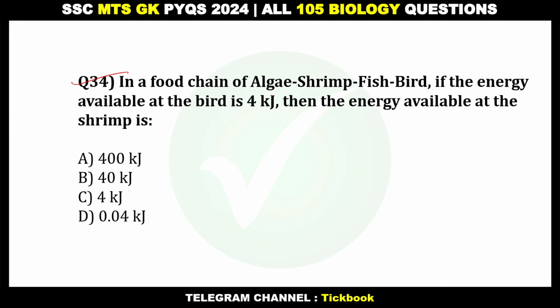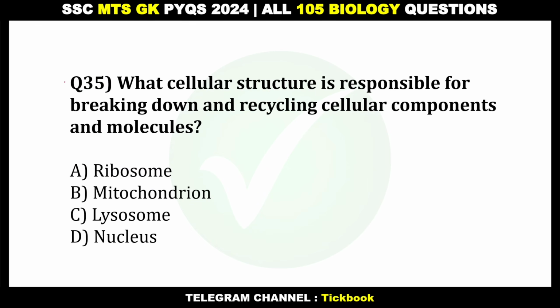34. In a food chain of algae, shrimps, fish, bird, if the energy available at the bird is 4 kJ, then the energy available at the shrimp is number A, 400 kJ. 35. What cellular structure is responsible for breaking down and recycling cellular components and molecules?